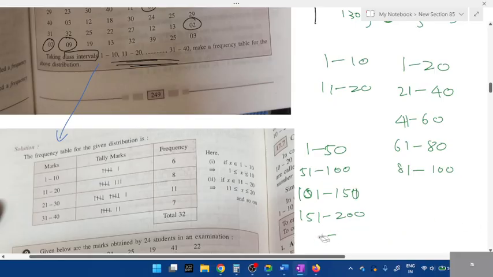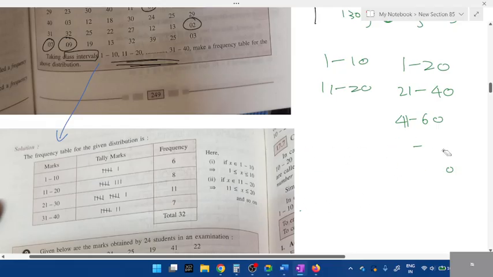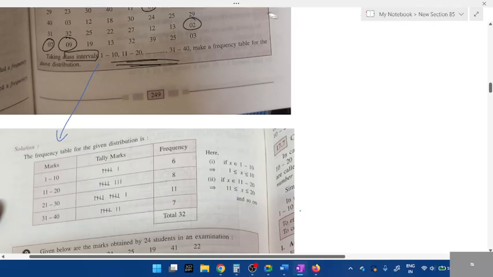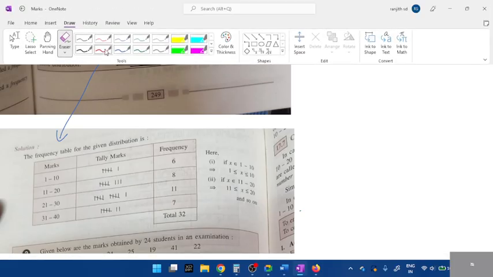What is upper limit, lower limit, class interval, how to write it in order? Everything is given in the textbook. But as a student, if someone explains, it is very easy to understand. If not, it is tough. Statistics will be tough.